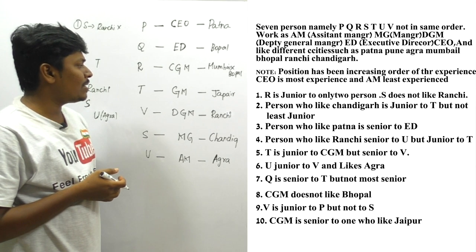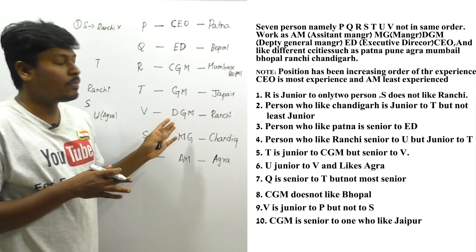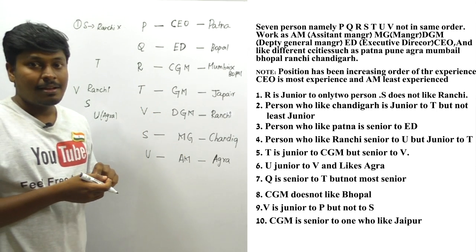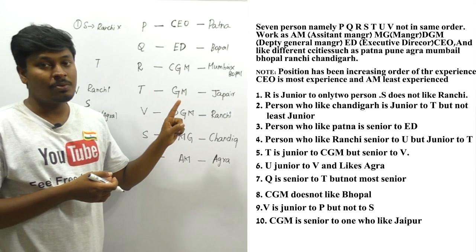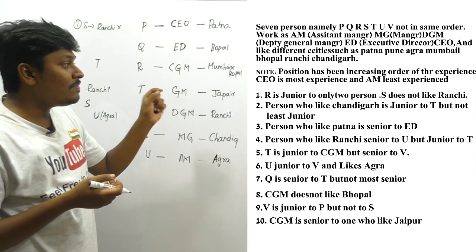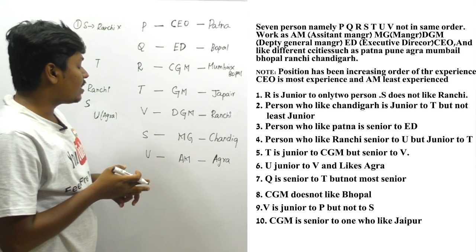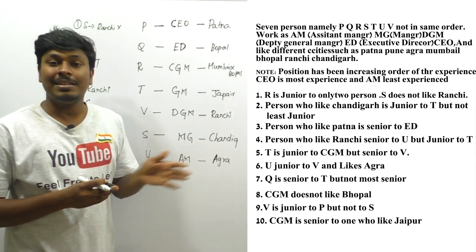I think it took me only 3 to 4 minutes. But I won't say that I'm brilliant to solve these types of questions, right? By using a proper methodology, by using a single point, I think there are more than 7 to 8 points, but the complete clue is given in only 1 point, that the person V is junior to P but not to S. By using this point, I can finish this complete arrangement. So friends, just practice a lot on these kinds of questions.